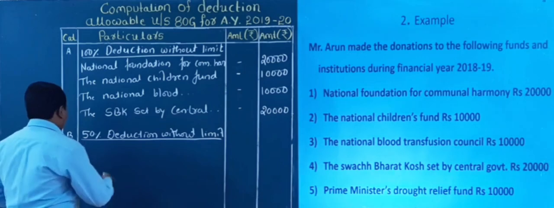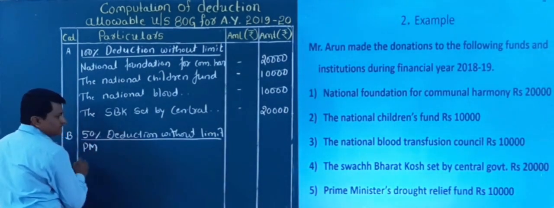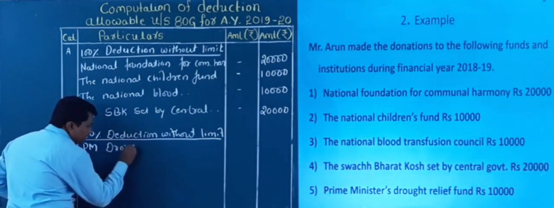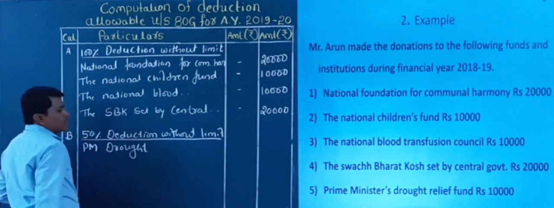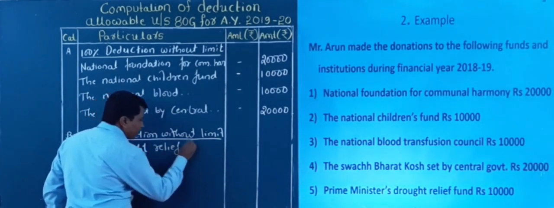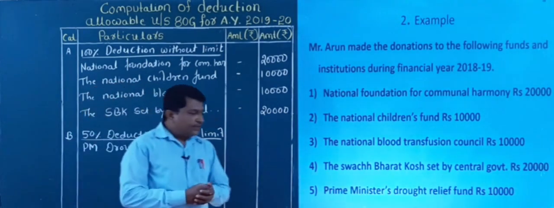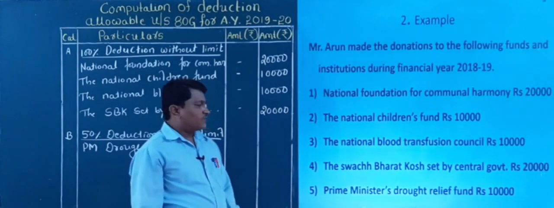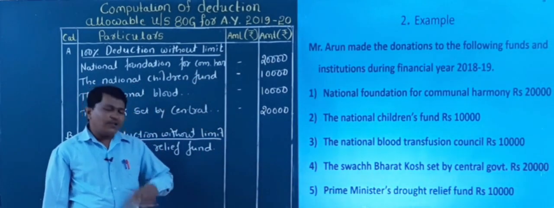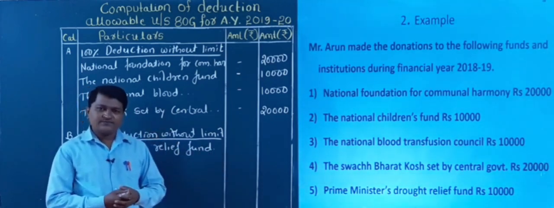So the first one: Prime Minister drought relief fund, right? How much did he donate to the Prime Minister drought relief fund? Rupees 10,000.